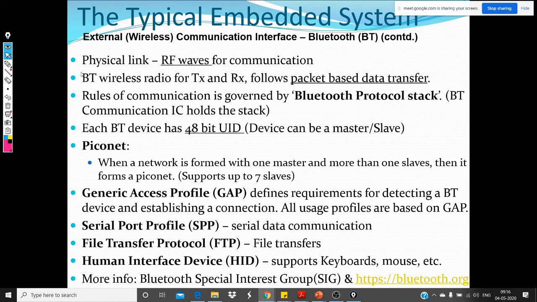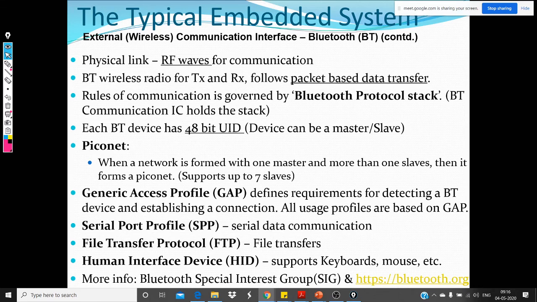Okay, so the next one, again coming to the details of Bluetooth, the physical link is RF waves, the radio frequency waves we saw. And then we also saw the transmission and reception, that it will follow a packet-based data transfer. And the rules are again governed by the Bluetooth protocol stack.